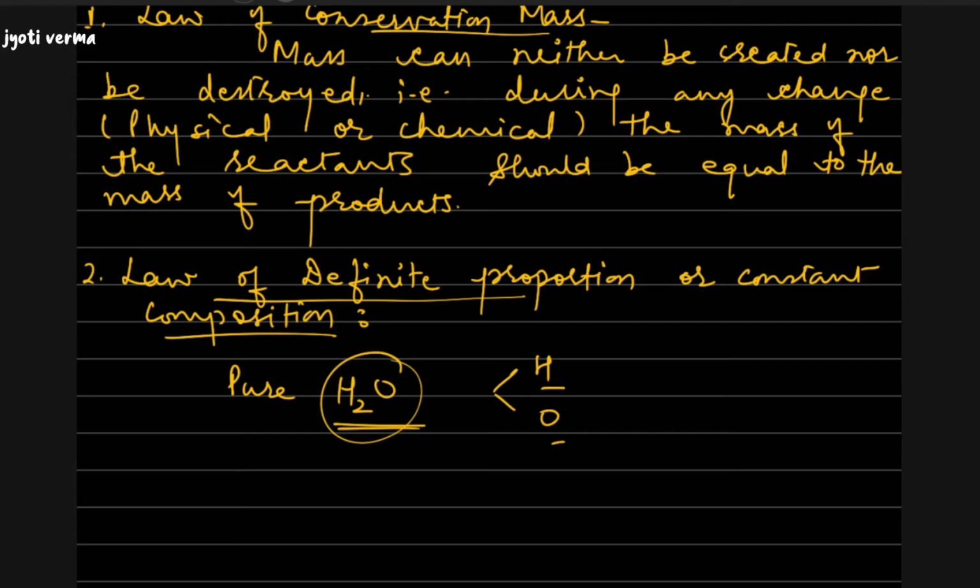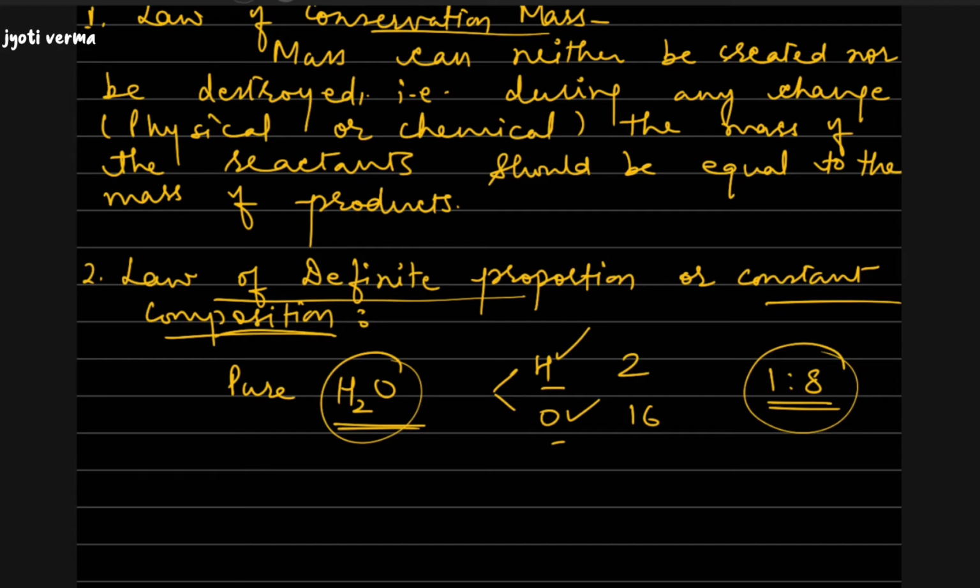So if we see the proportion by mass of hydrogen and oxygen here in this example, it is going to be 2:16, or you may say it is 1:8. Whether we take pure water from a tap or from a pond, or wherever it is, pure water is always made up of the same elements, hydrogen and oxygen, always in a fixed proportion by mass. That is why it is called the law of definite proportion, and because it is always made up of the same elements, we call it constant composition.